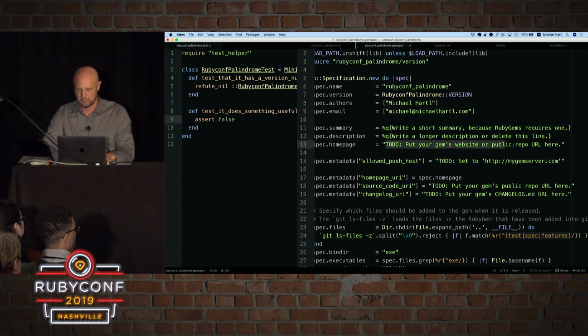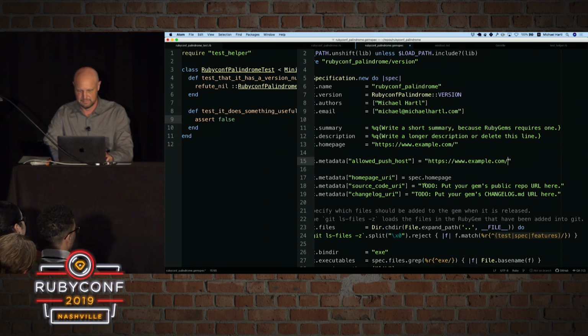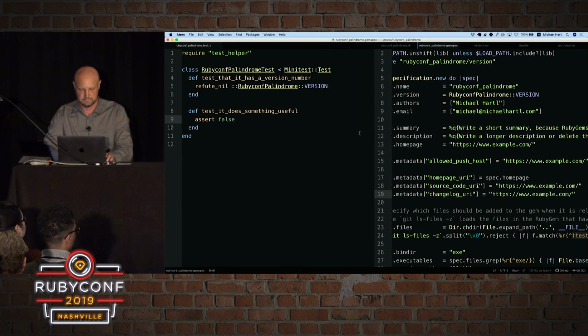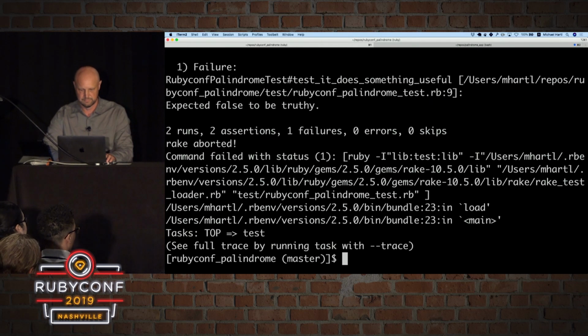And then I need a home page here. This needs to be a valid URL, so let's use example.com. So this is actually a dedicated site in the HTTP spec for example sites. It's kind of cool. So let's just fill these in. And see if this works. So now, let's see if the test suite runs. All right, great. So now the test suite is actually running, but it's failing. So you can see there's one failure there.